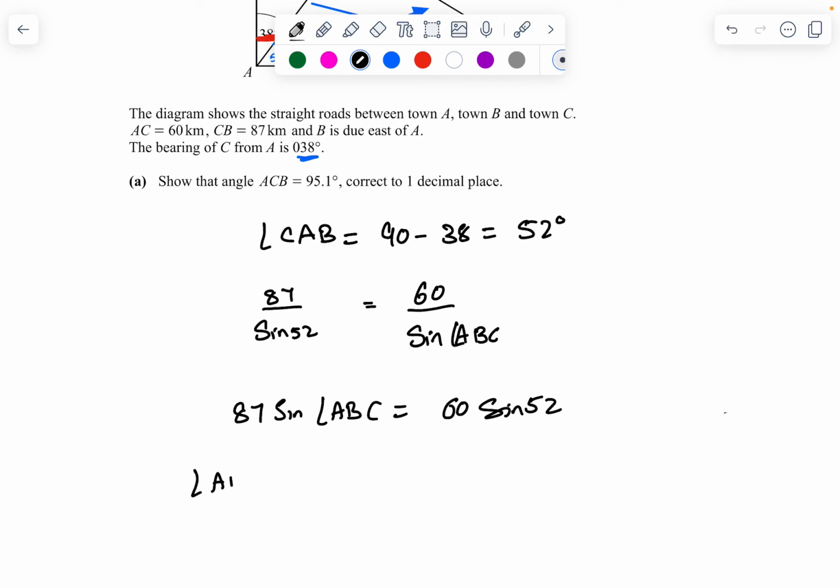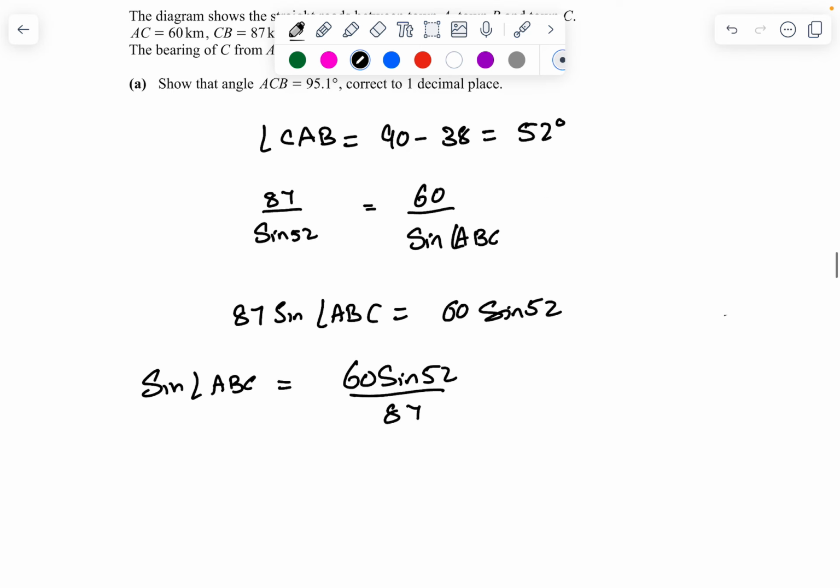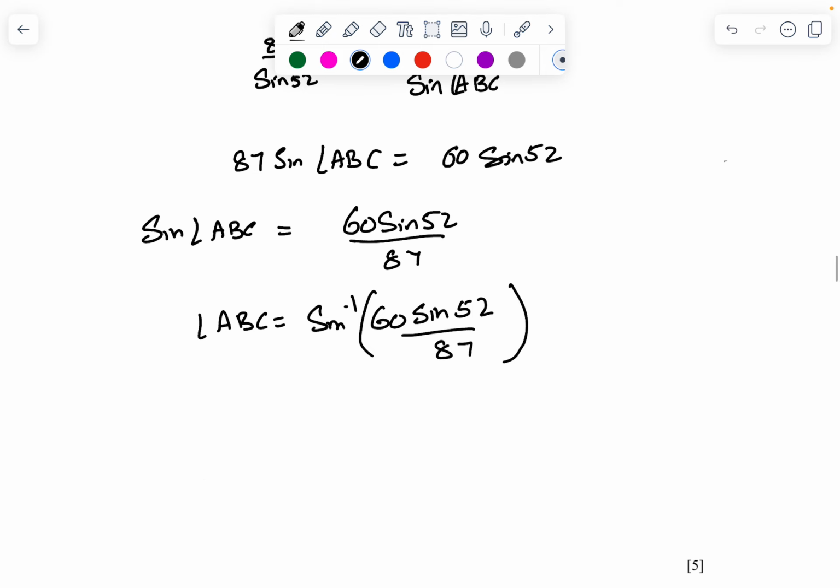So sine of angle ABC equals 60 sine 52 divided by 87. So angle ABC equals sine inverse of 60 sine 52 divided by 87. Don't calculate now, keep it as it is. You need not find it now itself, but now we know that the sum of all angles is 180 degrees in the triangle.